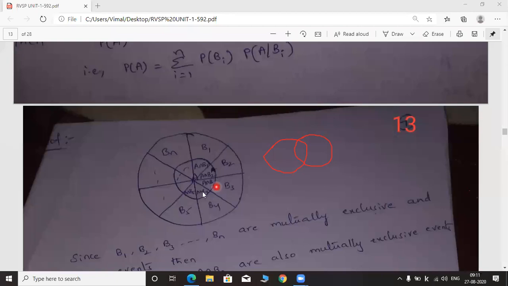So the event A consists of all the intersection portions only. Okay, because the circle corresponding to event A is drawn inside the another circle called event B. Okay, so all these are the intersection portions only. Now A can be written as, how can we write A, event A? How can we write the event A?